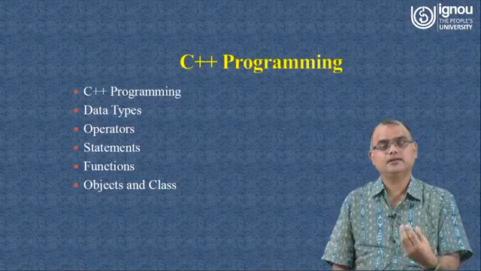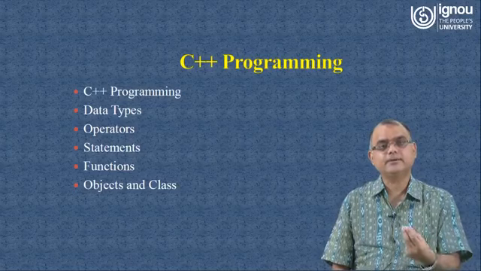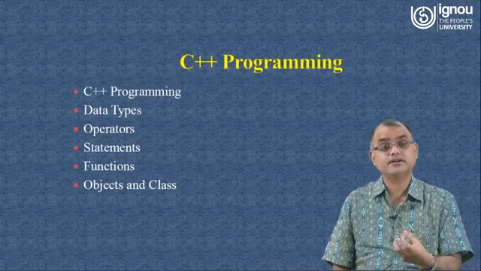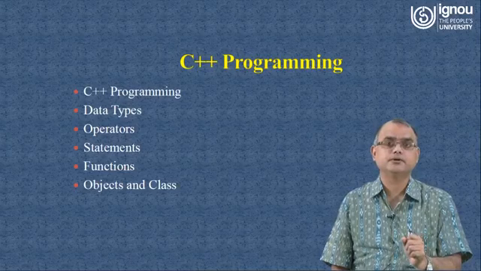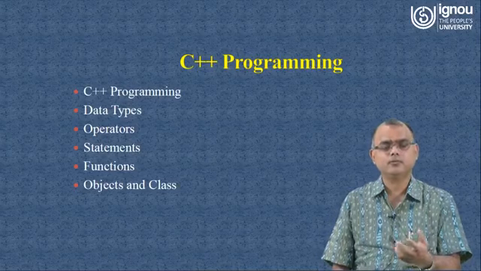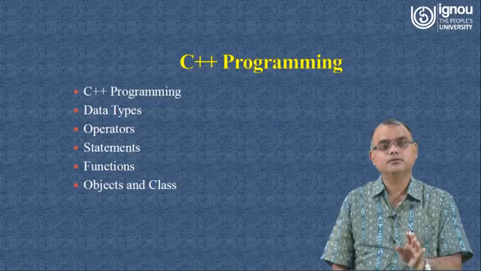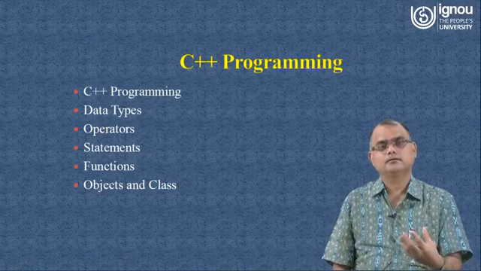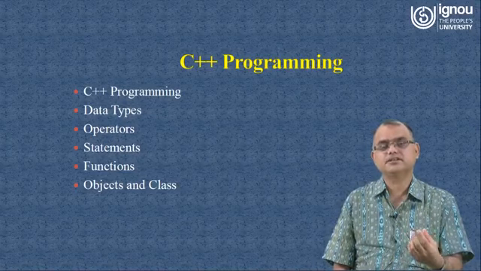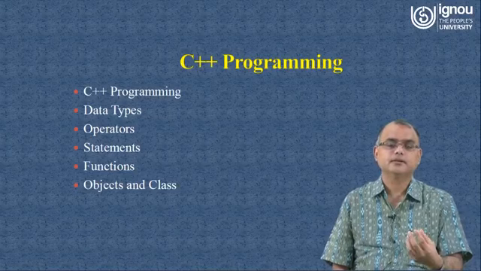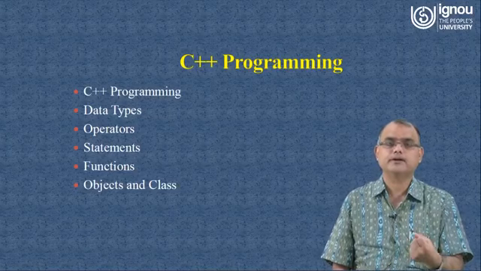So in that context, these three different categories of statements combined together make your solution. No matter whatever program you are writing or solving, you will be using these different kinds of statements, and the combination of them will make your solution or your complete program.